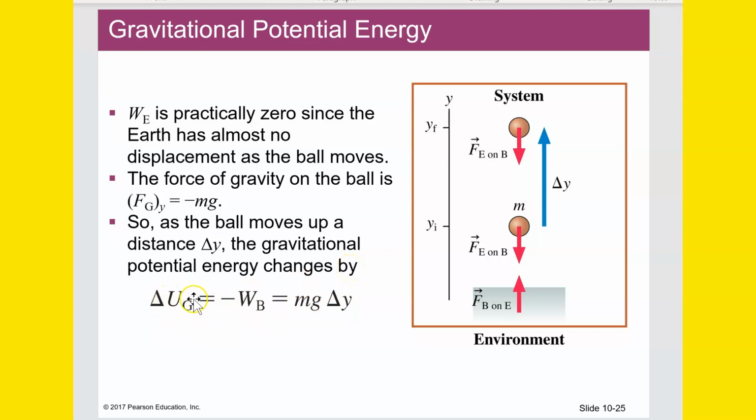The change in potential energy due to gravity, gravitational potential, is equal to negative of the work done by gravity on the ball. And the work done by gravity on the ball is the force of gravity times the distance that it goes. mg is the force of gravity on that ball. Delta y is the movement that that ball undergoes while undergoing that force.